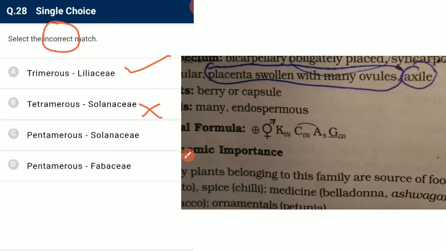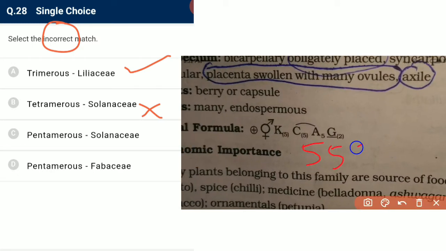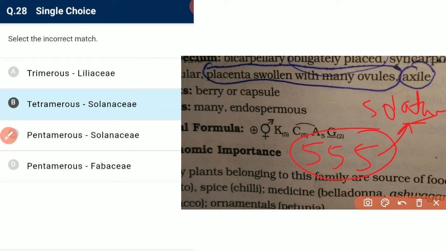Seeing 5, we say it will be Solanaceae. So they have 5 petals. So it is incorrect and the required answer.